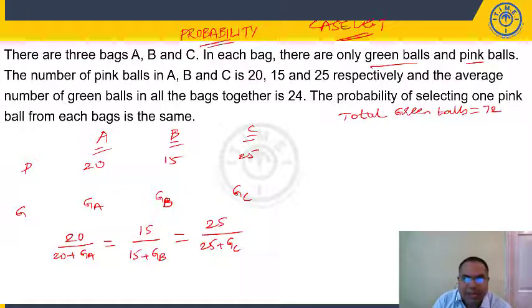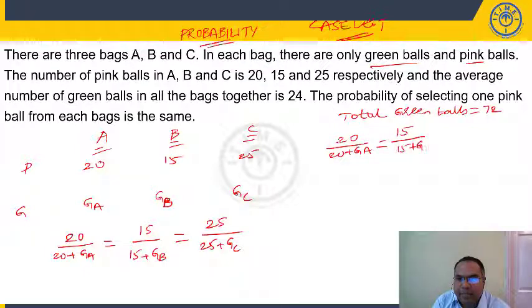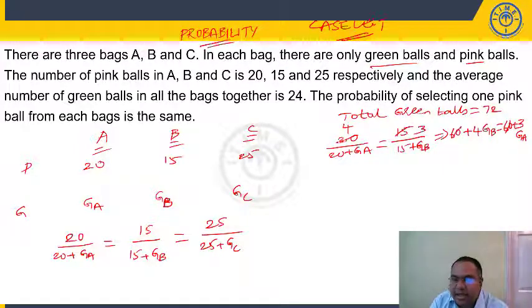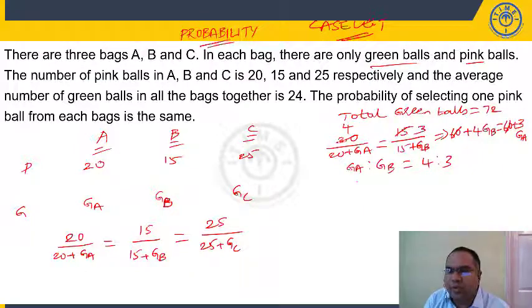Now let us equate these two. 20 by 20 plus GA is equal to 15 by 15 plus GB. 5 3s, 5 4s. From this, 60 plus 4GB is equal to 60 plus 3GA. The 60s get cancelled. 4GB is 3GA, so GA by GB is 4 is to 3.